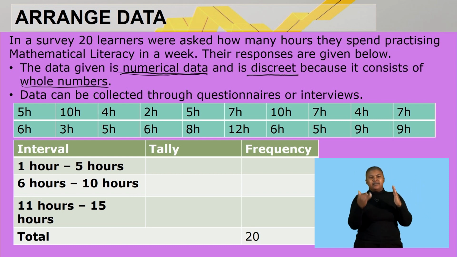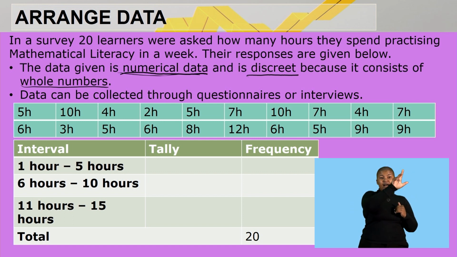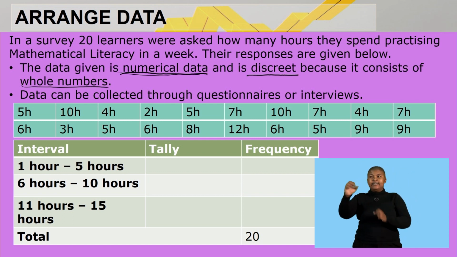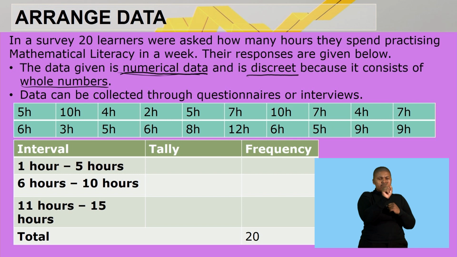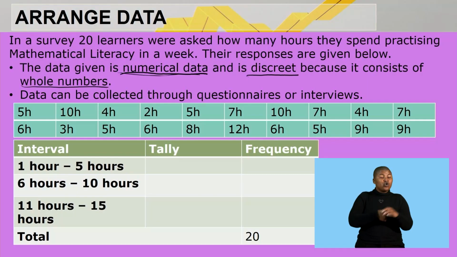Then we have a column for a tally as well as a frequency. Remember, as you go through your data, you can scratch out the result and record it as a tally to minimize making mistakes, so that all the results will be represented on the table. Now let us look at the number of hours that learners spent between 1 and 5 hours. The first result is 5 hours, so we record it. Then we have 4, we record it. We have 2, that makes it 3 on our table.